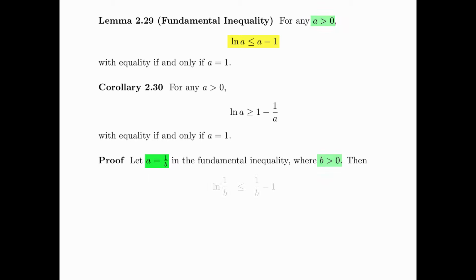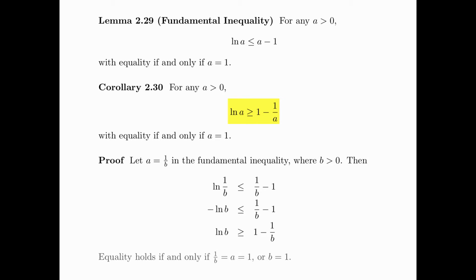Now, by the fundamental inequality, we have log 1 over b is less than or equal to 1 over b minus 1, or minus log b is less than or equal to 1 over b minus 1, or log b is bigger than or equal to 1 minus 1 over b, which is the inequality that we need to prove. Equality holds if and only if 1 over b is equal to a, and a is equal to 1, that is, b is equal to 1.